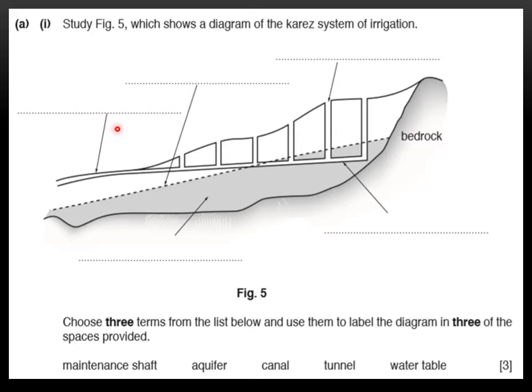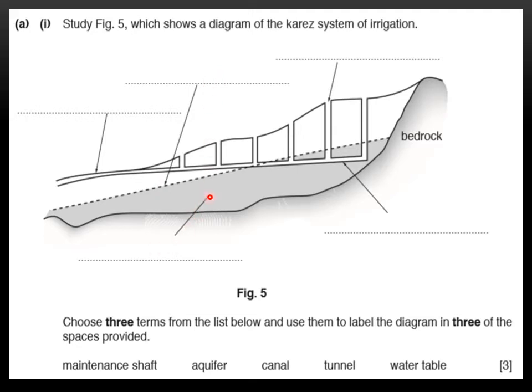Here you can see the diagram, and you have maintenance shaft, aquifer, canal, tunnel, and water table. Obviously this one is the canal. It looks like a canal, so this is a canal of water. Then this one is the aquifer, and here this is the water table.